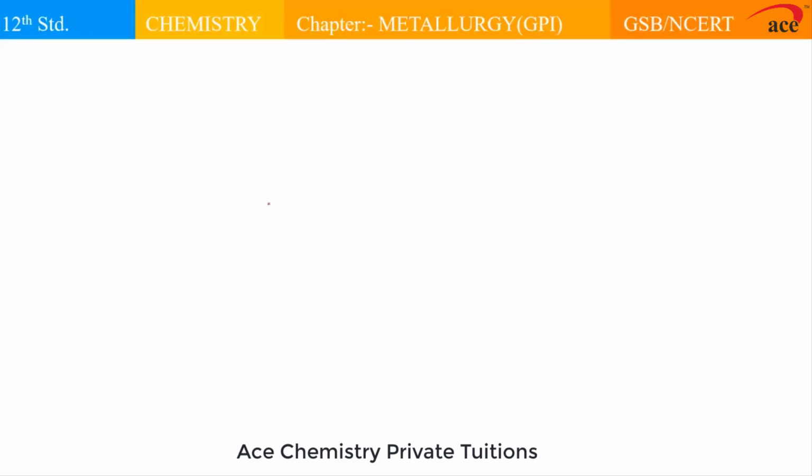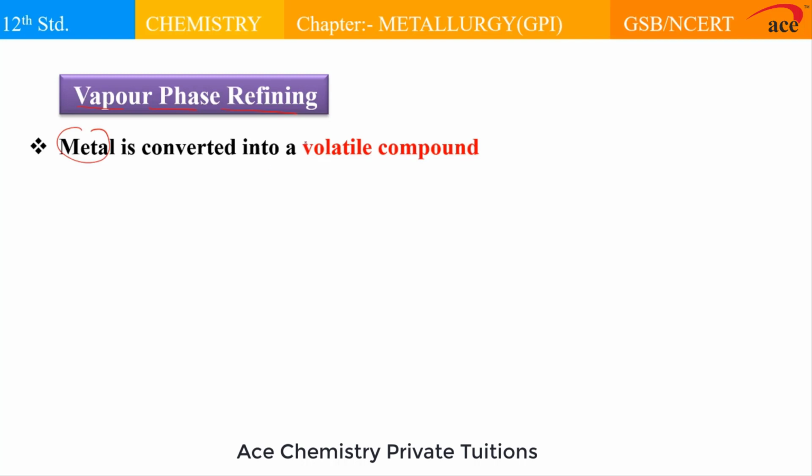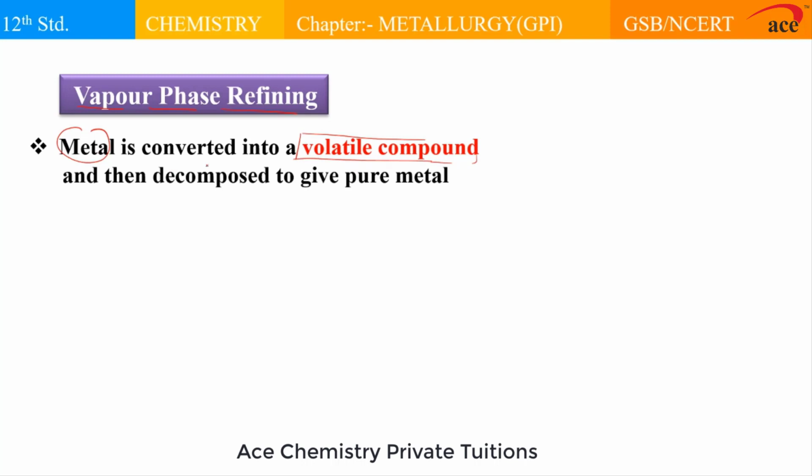The next method of refining or purification of the metal that we are going to study is referred to as vapor phase refining. Generally, in case of vapor phase refining, student, the metal is allowed to convert into volatile compounds. When I say it is a volatile compound, it is very easy to thermally decompose the volatile compound of the metal and get back the original pure metal. So in the very first step, we convert the metal into its volatile compound by using a suitable reagent, and that volatile compound is again on heating thermally decomposed to give pure metal.